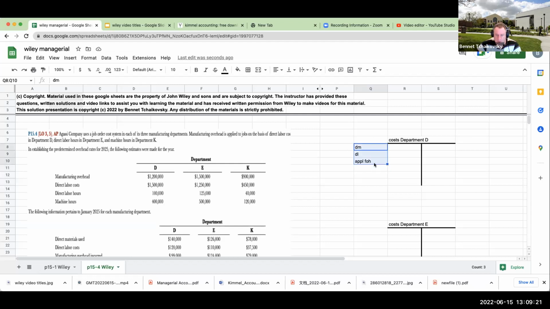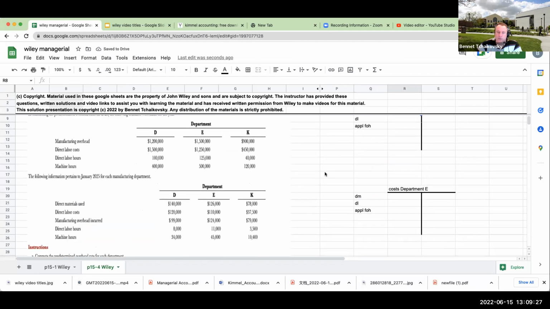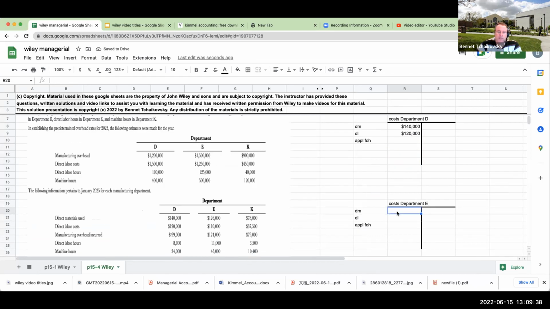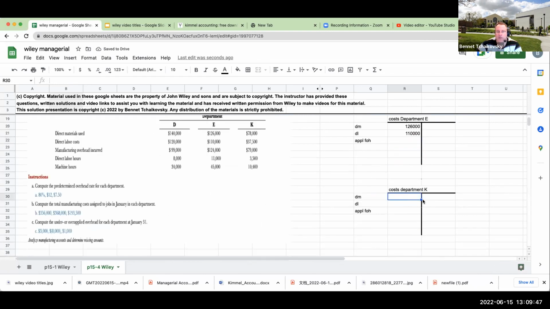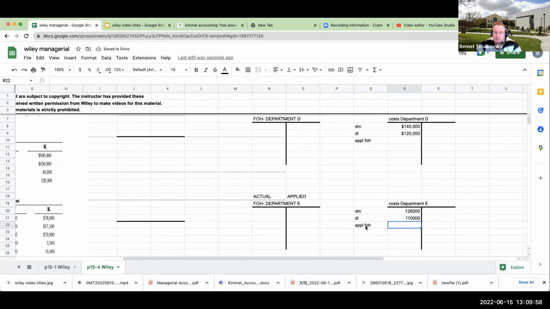So for all 3 of these departments, we're going to go through and figure this out. We know that our direct materials for Department D are going to be 140,000, 120,000. For Department E, it's going to be 126,000. 110,000 for direct labor. And then lastly, over here is 78,000, 37,500. Now, this is the actual manufacturing overhead incurred. So we're not going to put that here. Rather, we have to figure out the rate and apply it.